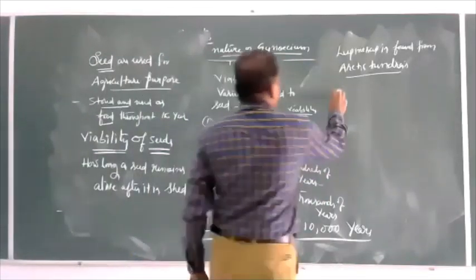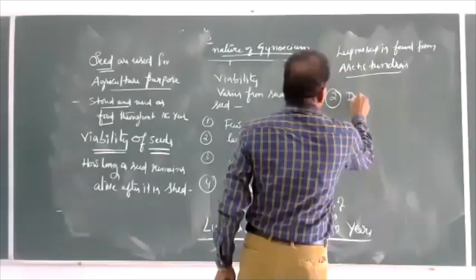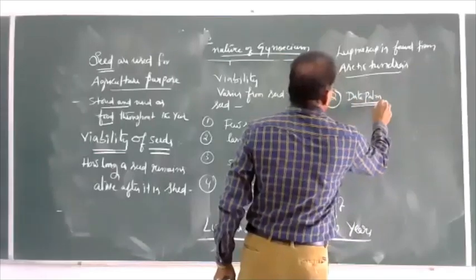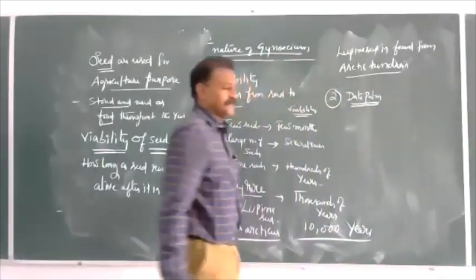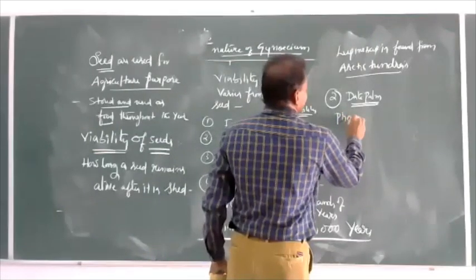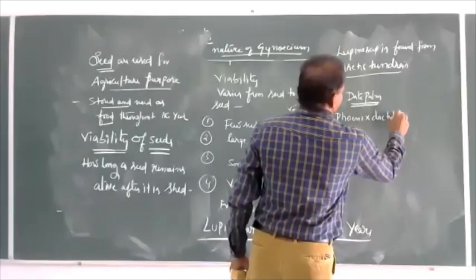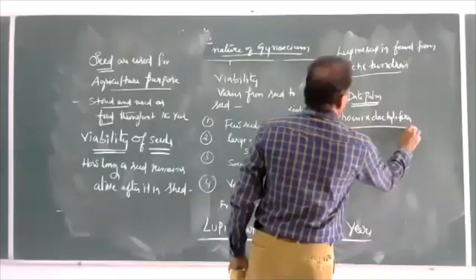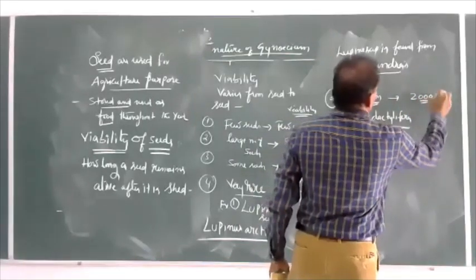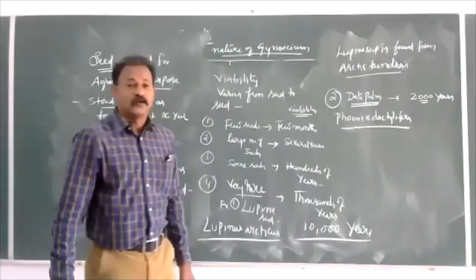Second example, date palm, Phoenix dactylifera. It has a period of 2000 years of viability.